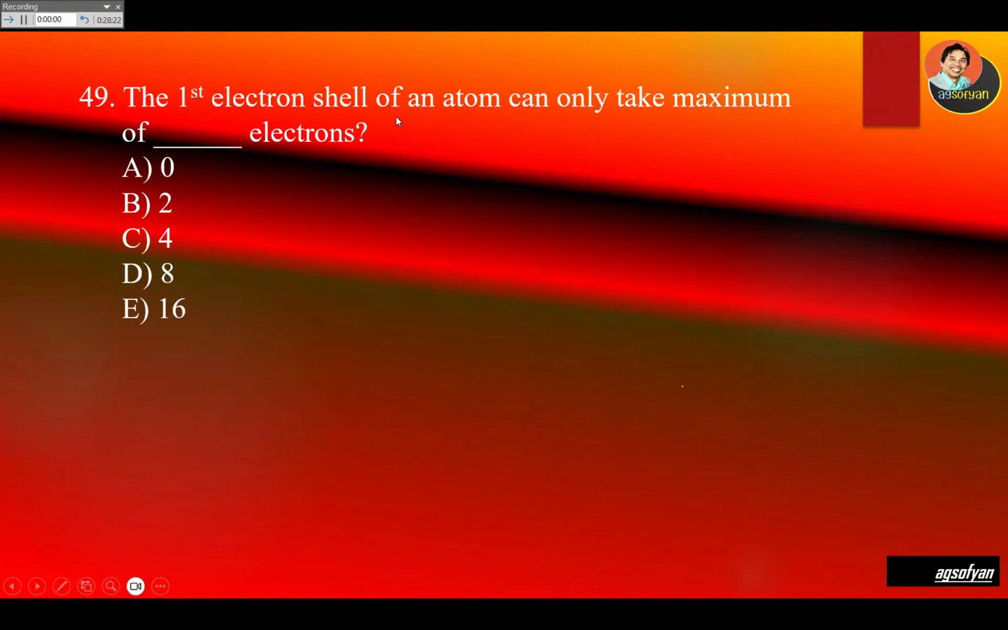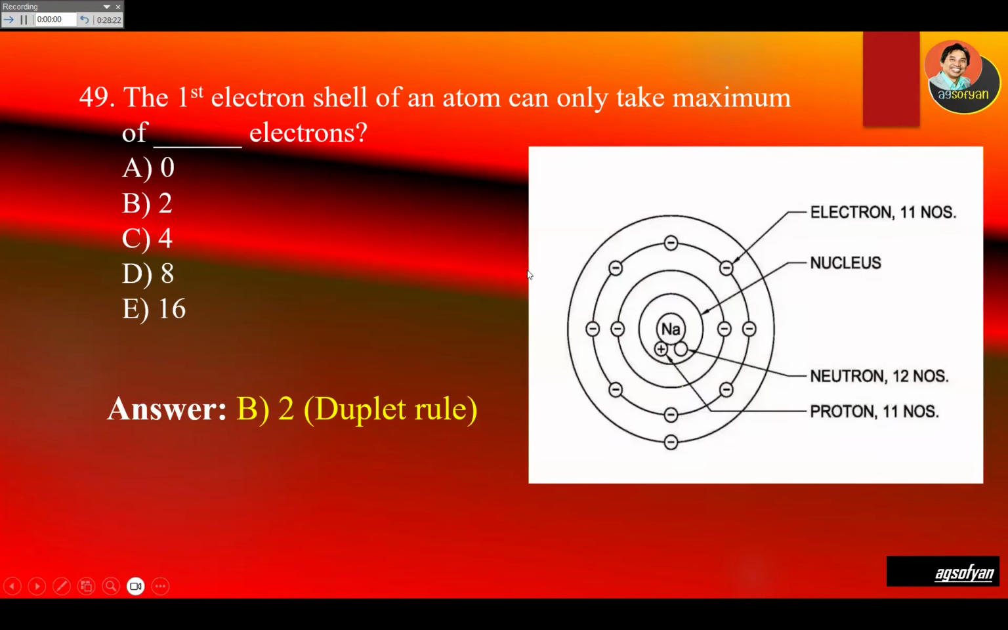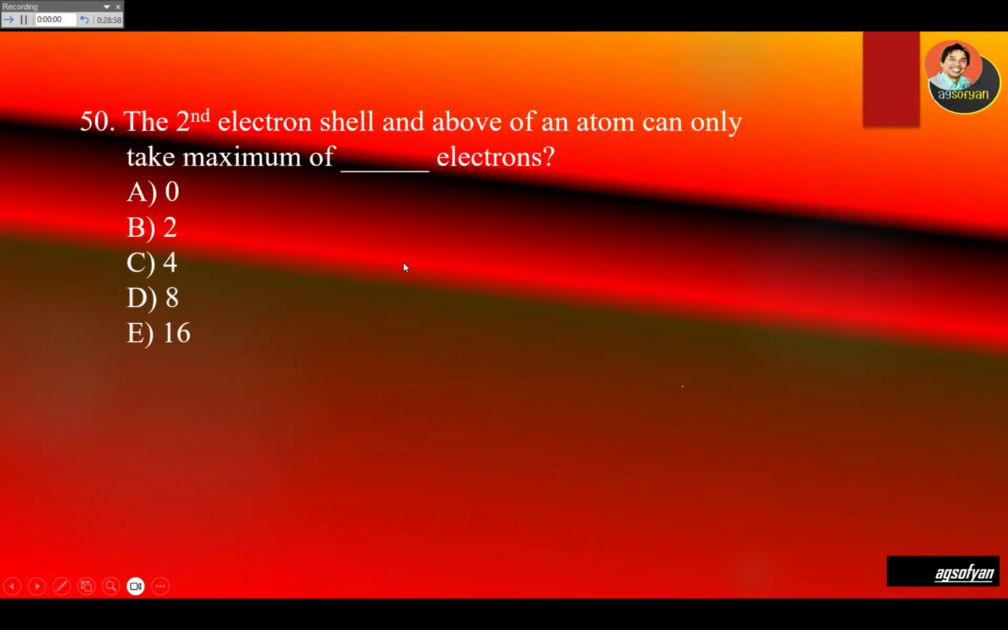The first electron shell of an atom can only take a maximum of blank electrons. Remember the rule? The rule is called duplet, which is 2. So only 2 electrons can be taken by the first electron shell. So the answer is 2. So 2 electrons on the first shell. The second shell, maximum 8, and continuously also 8 electrons.